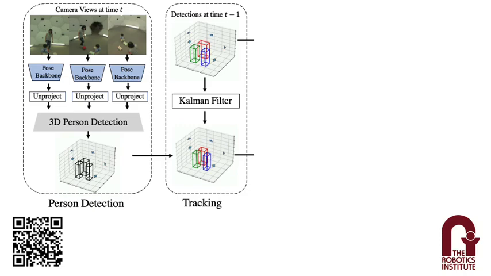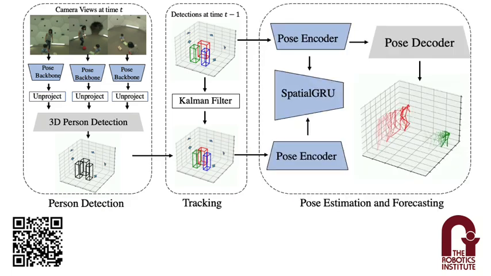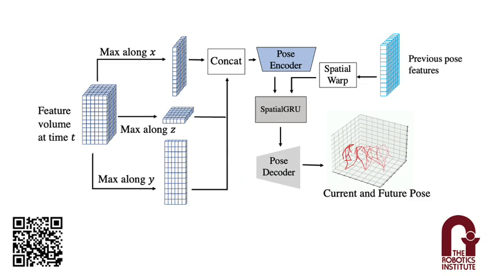The tracking module is the next component, and it just uses a simple Kalman filter-based tracker, specifically SORT, to associate the detections of a person at time t with the previous time steps' detections based on the bounding boxes for each person. This allows us to connect features computed for each person over time. At time t, we compute a pose embedding using a projection to 2D in each dimension and produce a temporal embedding by using previous features associated to that person using an RNN. We pass the output of this temporal module through a decoder to produce an estimate for the current and future pose.